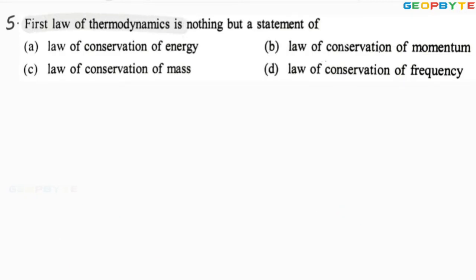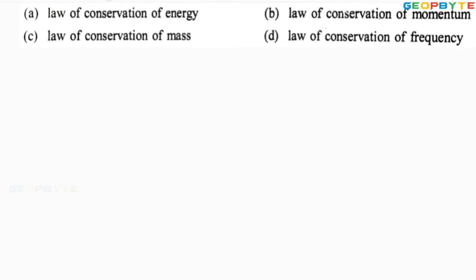First law of thermodynamics is nothing but a statement of... Dear friends, there are mainly two laws. The first one is the first law of thermodynamics, which is talking about energy.